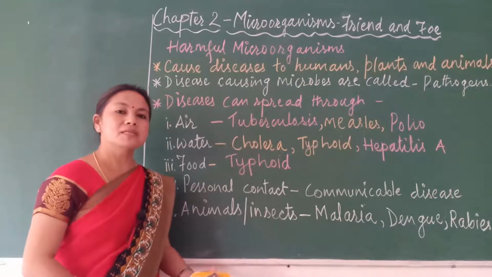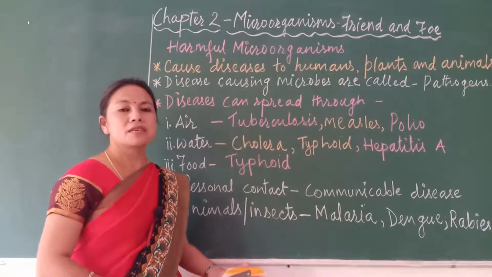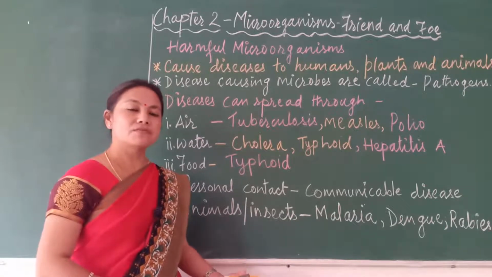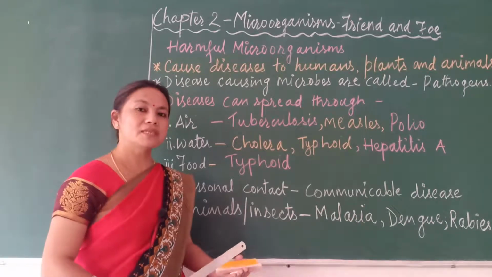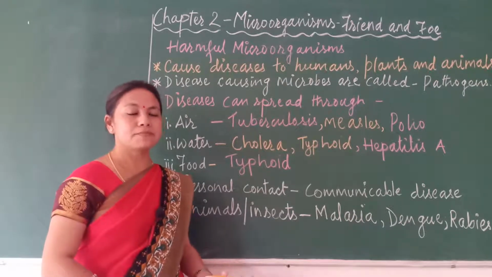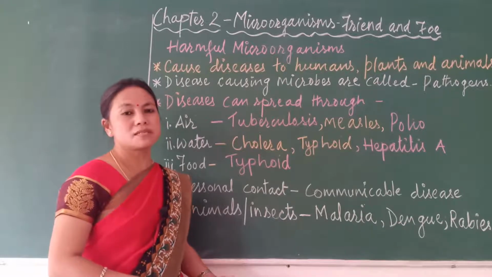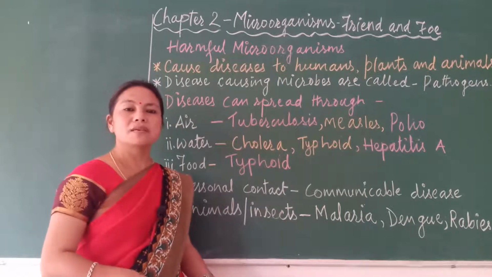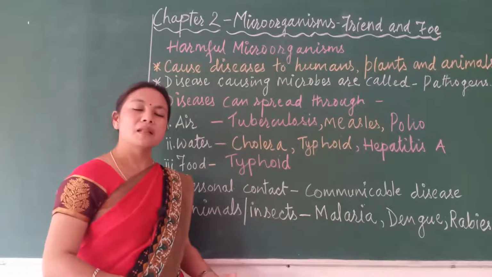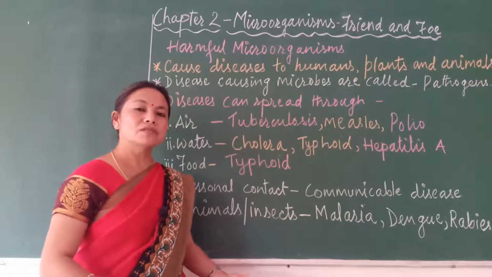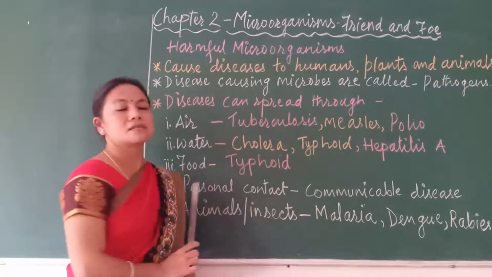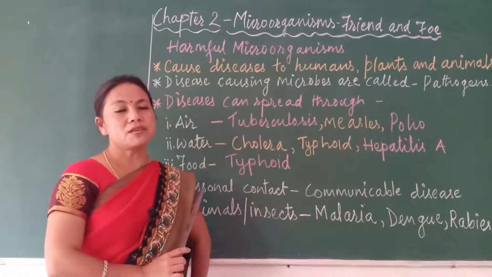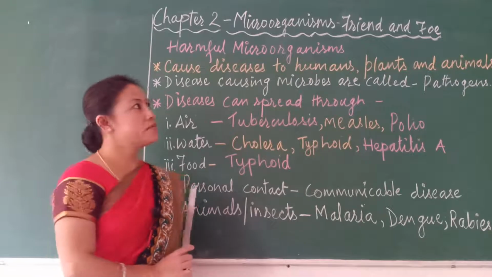Some of them help us in making different types of food, especially packaged foods. They help us in making curds and different types of beverages. Beverages means drinks. Some of the microorganisms also help us in making the soil fertile, and they help us in the production of crop plants, etc. We have already seen that type of microorganisms which are useful, and we can call them our friend.